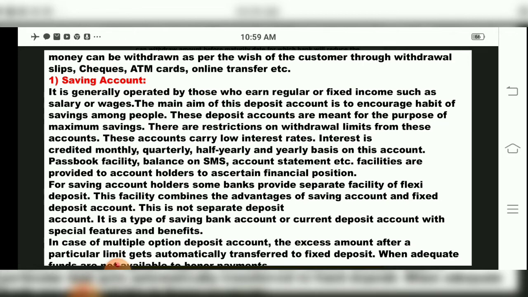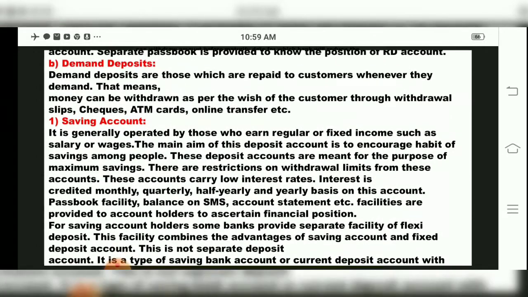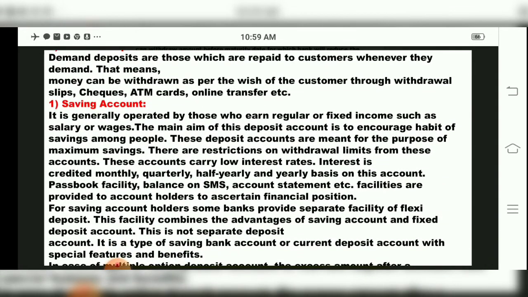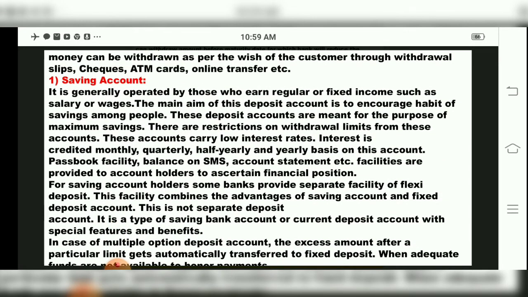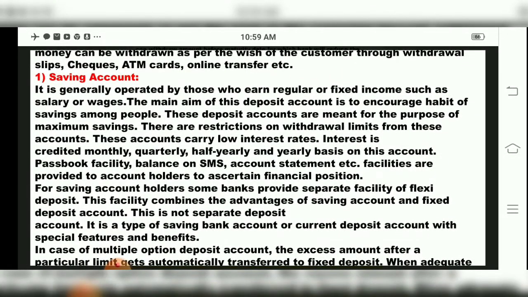So now we are studying demand deposits, children. Under demand deposits, there is the savings account. In a savings account, keep in mind, we can remove money any time. It is not dependent on a time period. Money savings will be there, but interest will be low in a savings account. They will give us monthly, quarterly, half yearly or yearly interest.